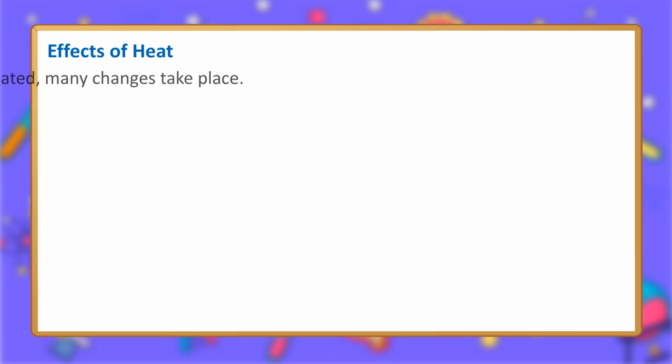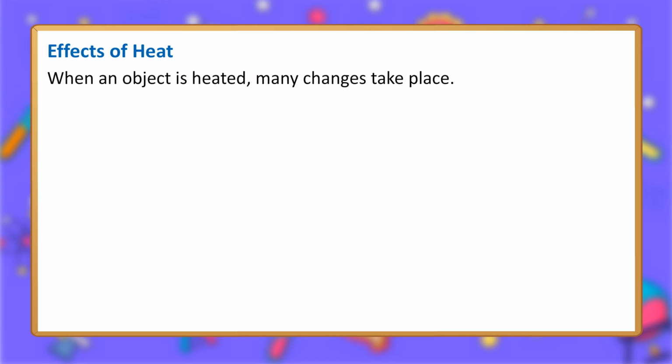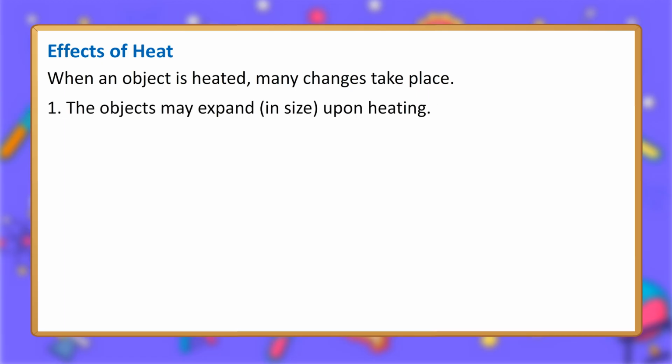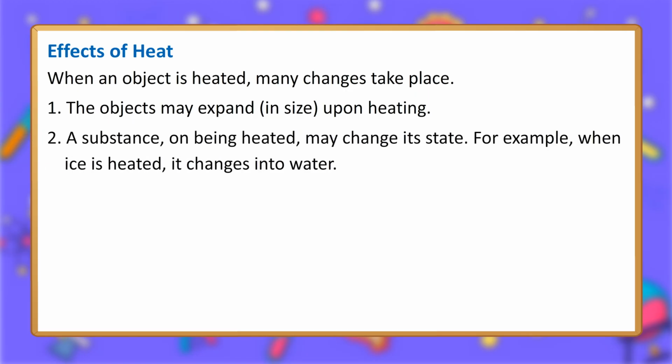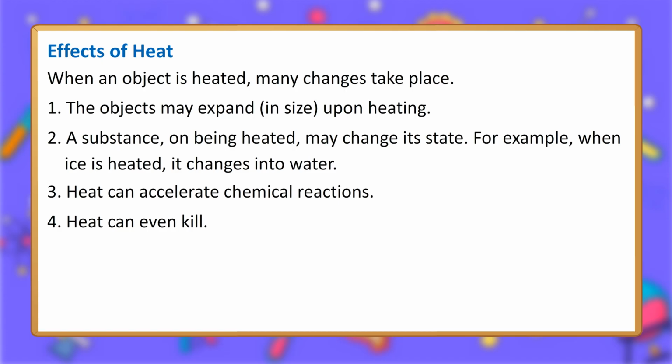Effects of heat. When an object is heated, many changes take place. 1. The objects may expand in size upon heating. 2. A substance, on being heated, may change its state. For example, when ice is heated, it changes into water. 3. Heat can accelerate chemical reactions. 4. Heat can even kill.